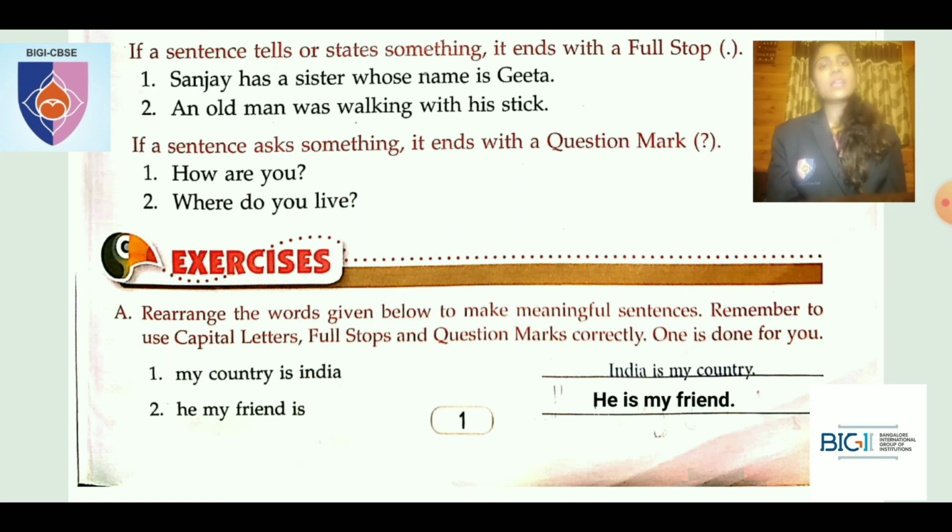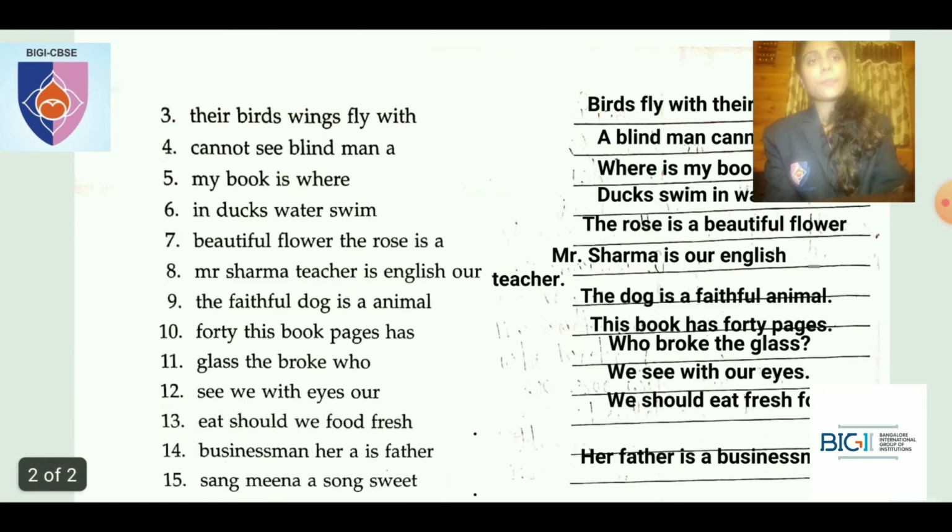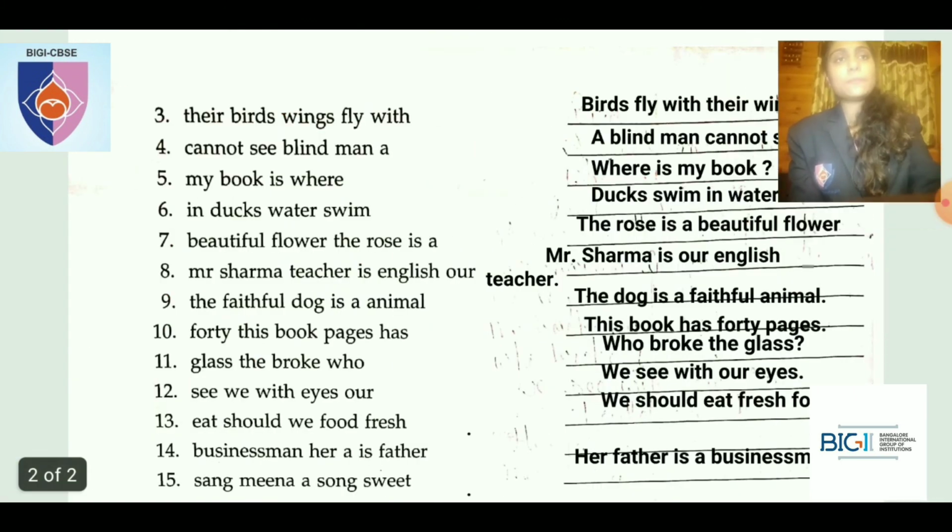What is the second one? He my friend is. That does not make complete sense, right? It is not in a proper order. So how do we rearrange it? He is my friend. Okay. So I've started He with a capital H, and I've completed the sentence and put a full stop. He is my friend. Okay. The next one.